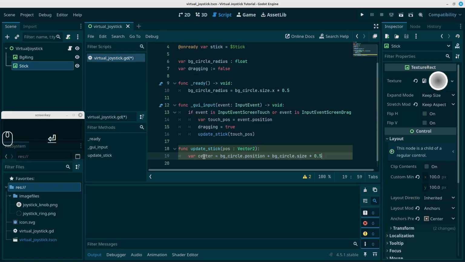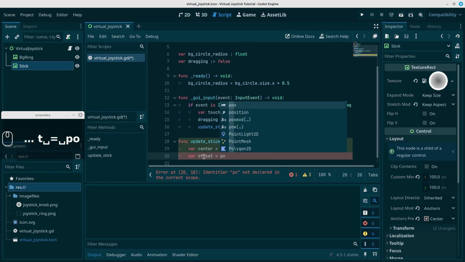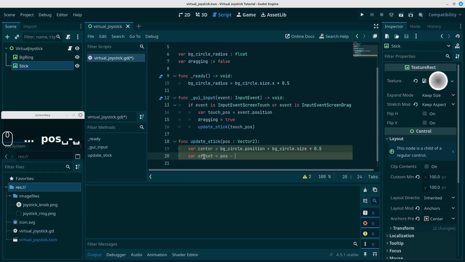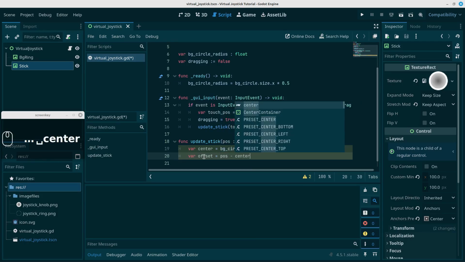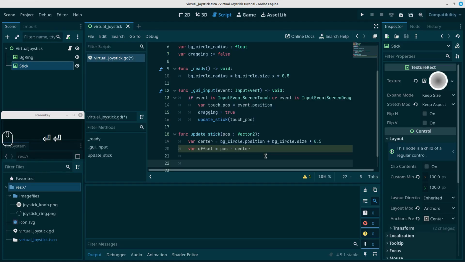We want to get an offset from this because we're going to place the stick in that offset. So let's just say we'll call it offset is equal to the position in the parameter minus the center that we just calculated. And now we just want to use all that information to more or less clamp the stick within the boundaries of the circle.